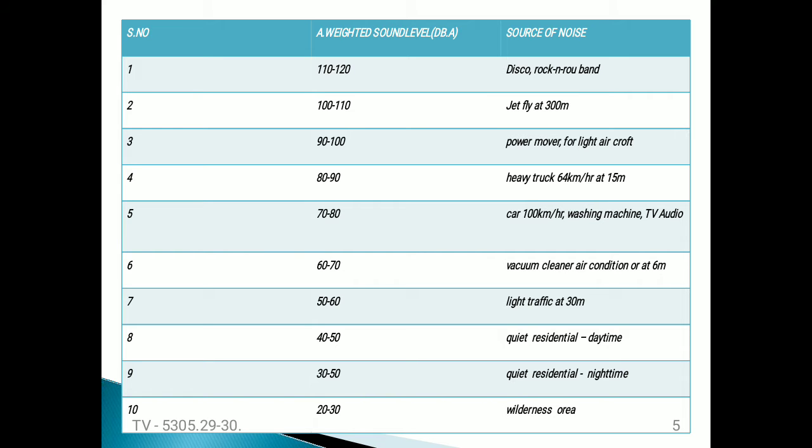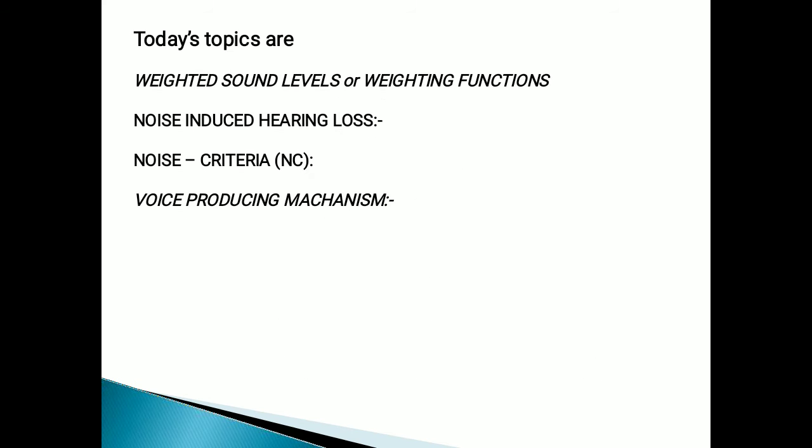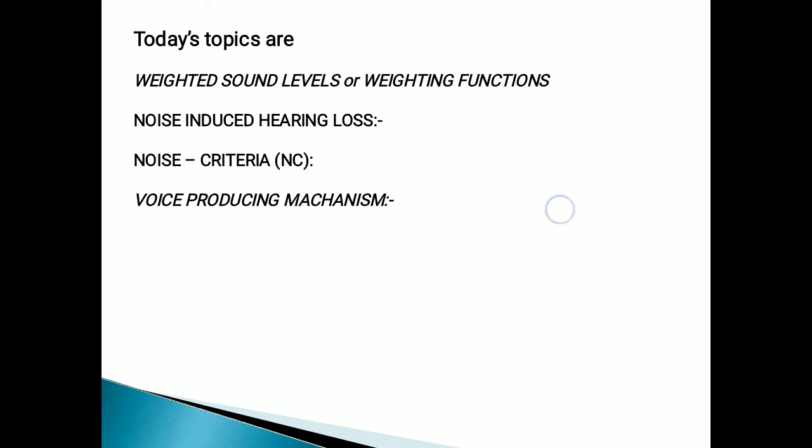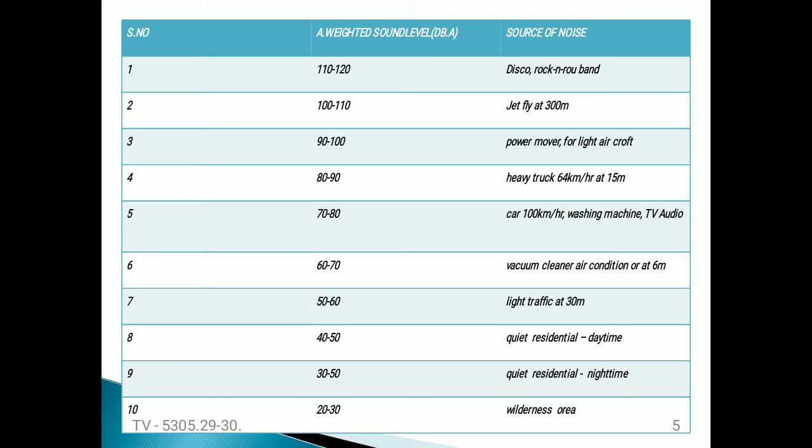Similarly, suppose a jet flies at a distance of 300 meters, meaning the distance between the sound source and the listener is 300 meters. The listener will hear the sound pressure level as 100 to 110 decibels.